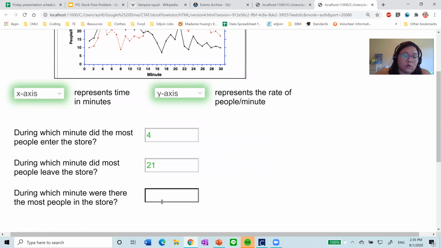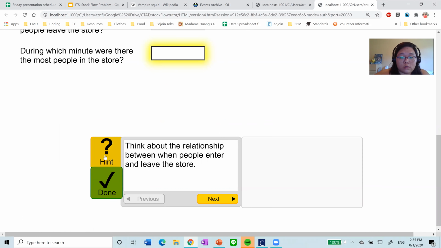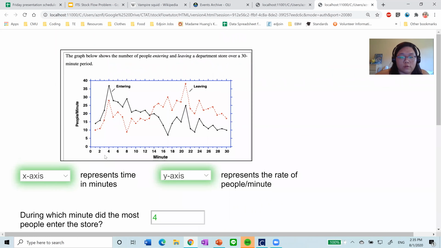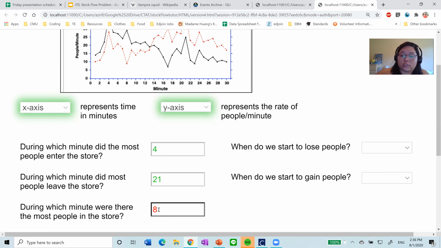Great. During which minute were there the most people in the store? Well, my first instinct is I don't know. I guess I'm going to get a hint. Okay, so thinking about the relationship between when people enter and leave. I'm guessing if I want the most people in the store, that means the most people entering and leaving and the biggest gap between the two. So I'm going to guess 8. Oh no, it looks like that was wrong, but I got some more questions now.